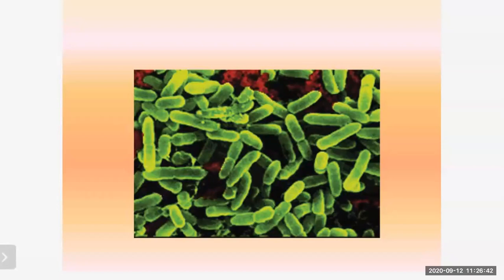So that's why these are called what? Hydrocarbonoclastic bacteria, or HCB in short form, because they decompose the hydrocarbons and bring about a reaction of carbon with oxygen. And what is formed? Carbon dioxide gas is formed, and water is also formed in this process.